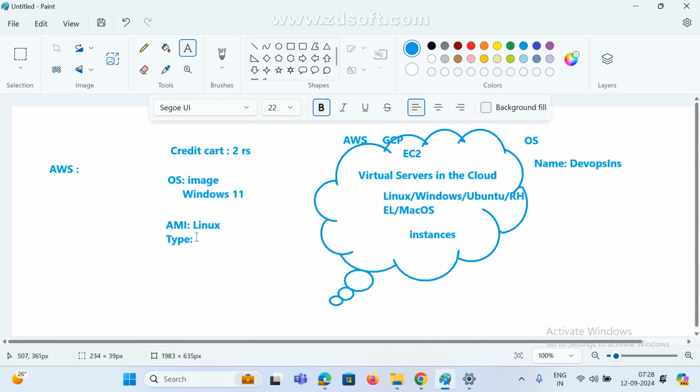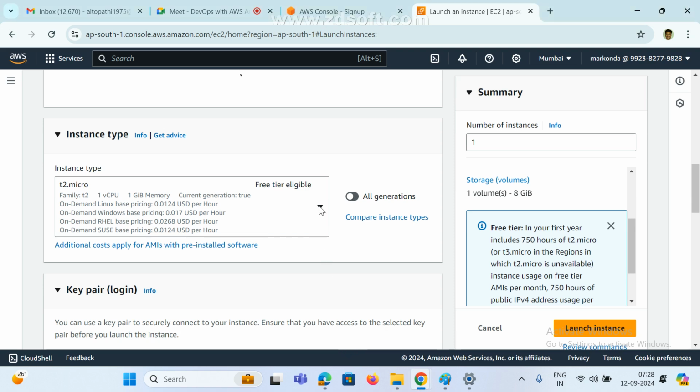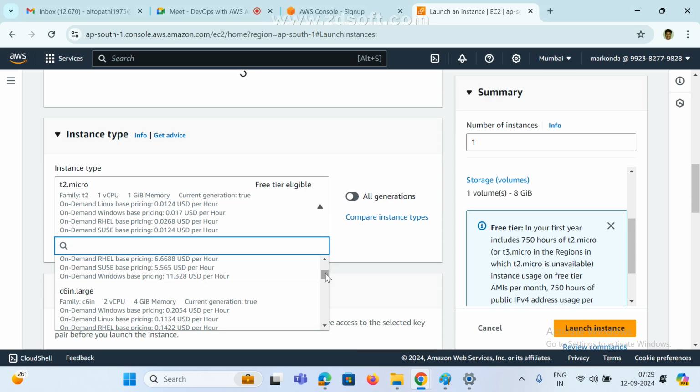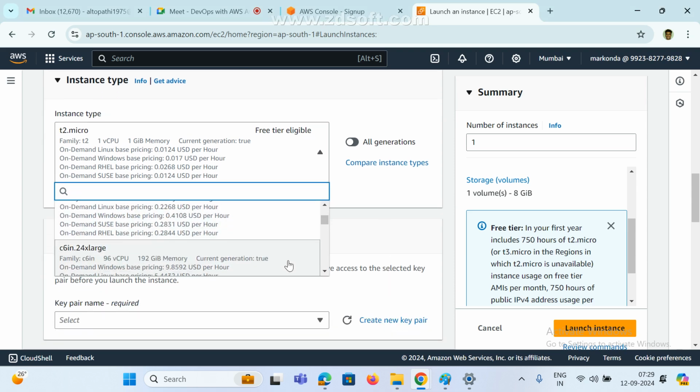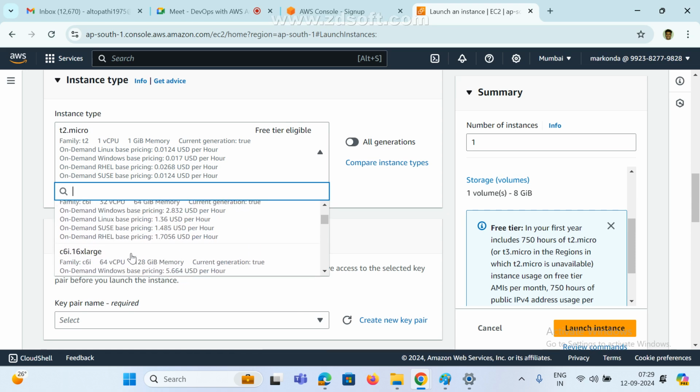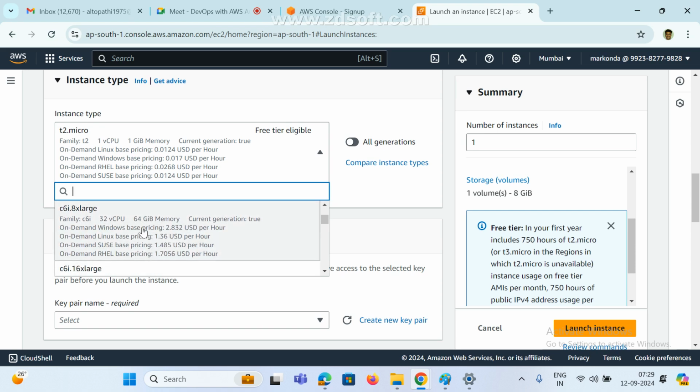There are different types available here. If you click on the drop down, these are the types. Now don't say small, medium, or micro. We need to say at least this range, like C4, up to CX. See here, 64 GB memory, 32 CPU. We can say this range, but they are not going to come and verify it.